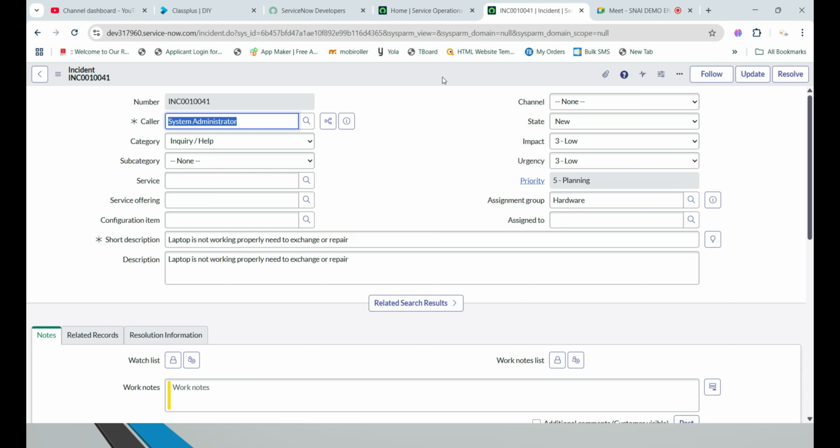Automatically, if any user is creating a ticket, then this application, the backend application we created for this incident table, whether backend scripting or a flow, whatever it may be, can read the short description properly. For example, it reads: laptop is not working properly, need to exchange or repair. Okay, the word repair is available, so automatically it will be routed to the hardware team. Whenever a ticket is created, it is assigned to the hardware team by default.